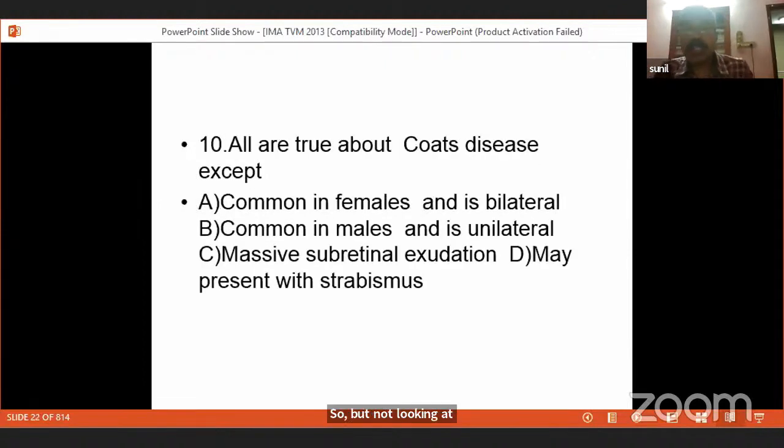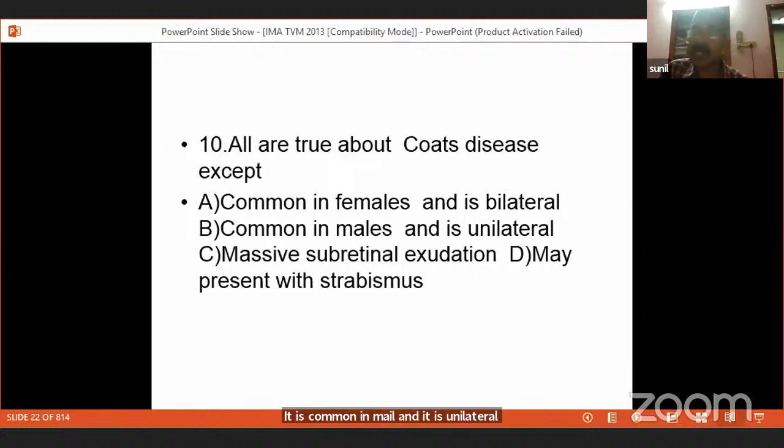All are true about Coats disease. I think you may not be knowing anything about this disease. You can just learn all the facts about this disease from this MCQ. The choice B is the most important feature of this condition. It is common in males and it is unilateral.